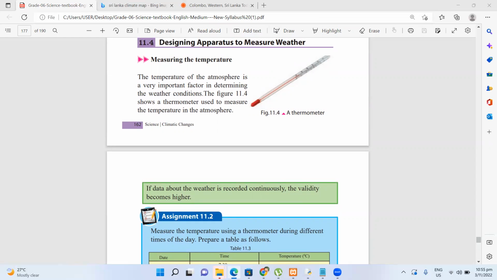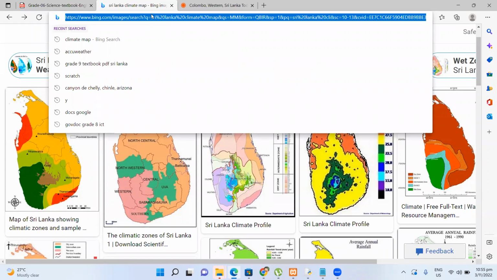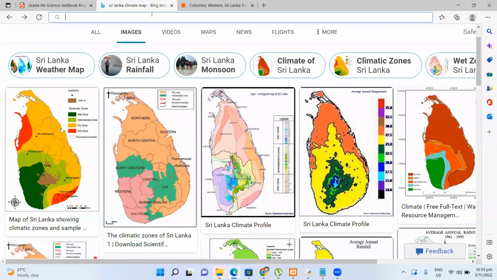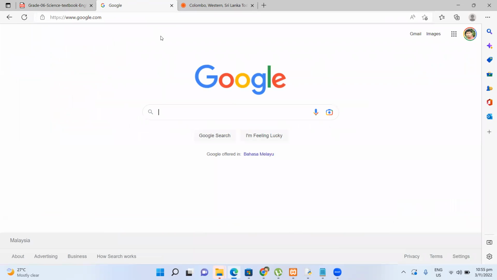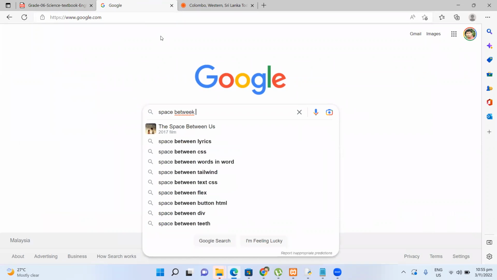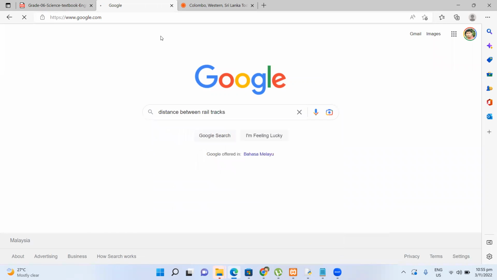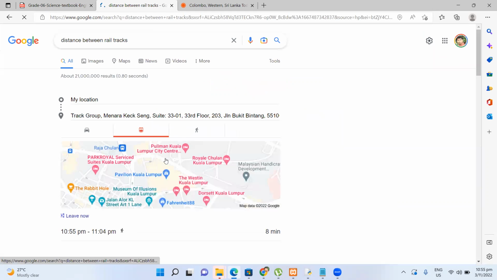Okay, so there's a property that will basically expand, right? Have you seen the space between rail tracks?